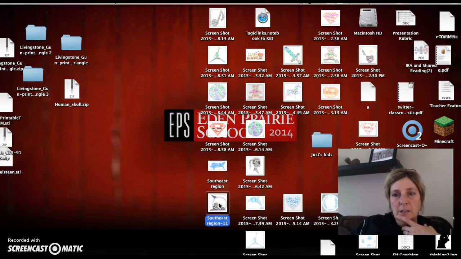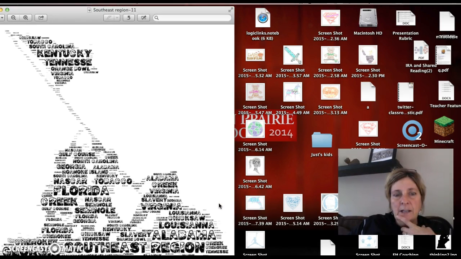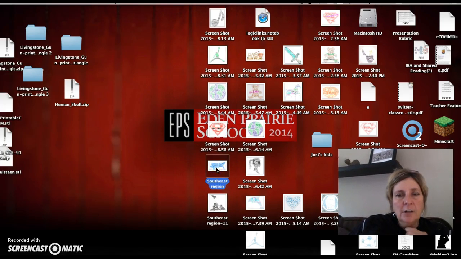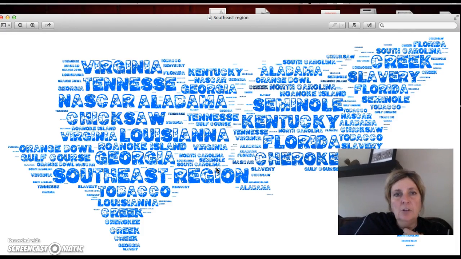Here's one that has something representing the Southeast region. And then another one, I have so much stuff on my desktop, I don't know where it went. Another one is here where I used an outline of the actual Southeast region. So you can see some of the clever ways that you can use shapes, because remember, that's going to really guide your audience into understanding what you're talking about.